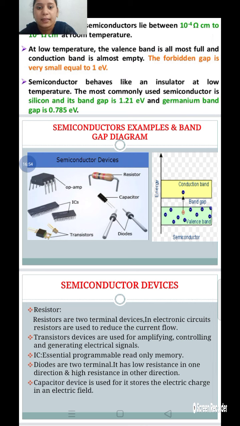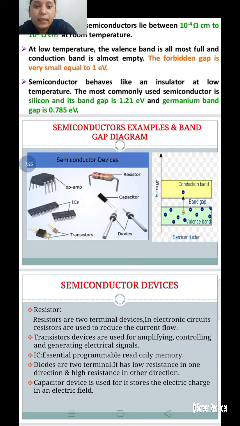Next, the forbidden energy gap, or the band gap diagram. The valence band is completely filled. The conduction band is an empty band. Here the forbidden energy gap is very small, so electrons move from the valence band to the conduction band. In this figure, one electron has jumped from the valence band to the conduction band.